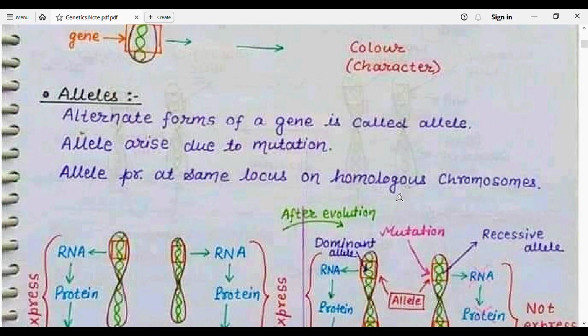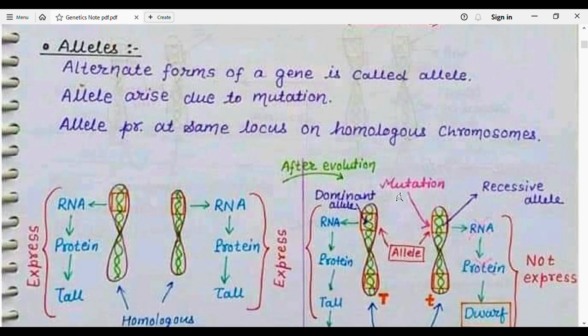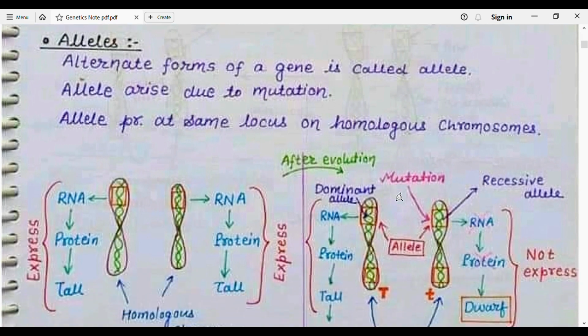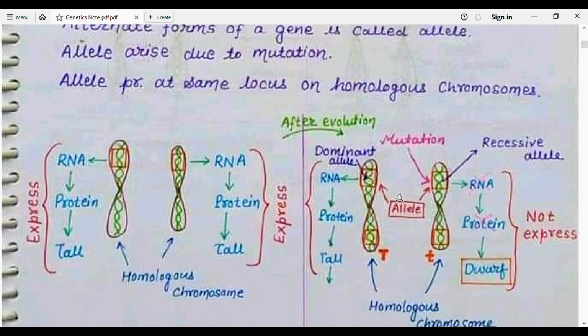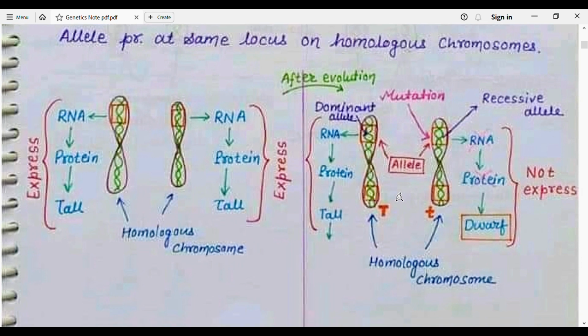Then what are alleles? An alternative form of a gene is called an allele, and alleles arise due to mutations. Alleles are present at the same locus on homologous chromosomes. These are the definitions of alleles. For example, these are the chromosomes in which DNA, RNA and protein will control a character, tall, and these are known as homologous chromosomes. The chromosomes which are similar in their shape, structure and function are known as homologous chromosomes.